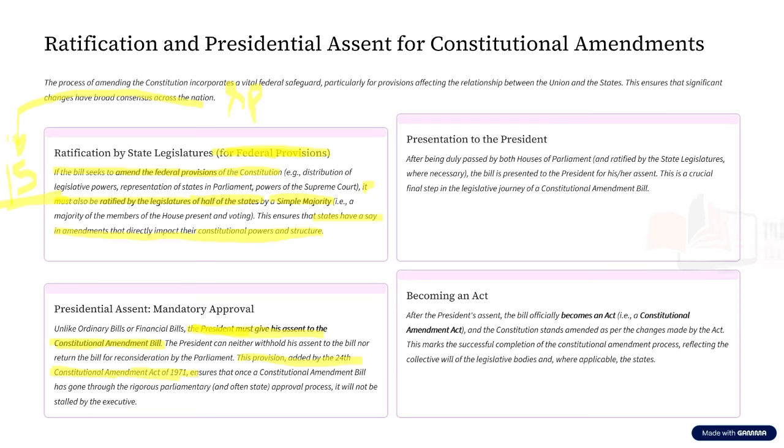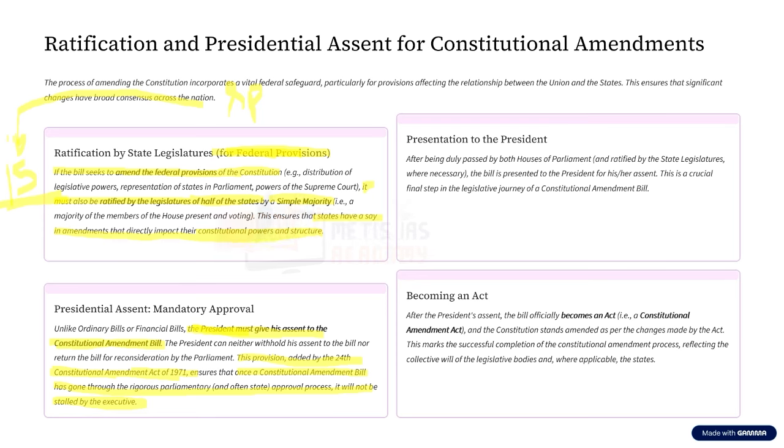Why was this added? This was added to ensure that once a constitutional amendment bill has gone through the rigorous parliamentary approval process, it should not be stalled by whom? By the executive. Why are we using the word executive? Because when we say the president, ultimately the president is acting on the advice of the Council of Ministers.